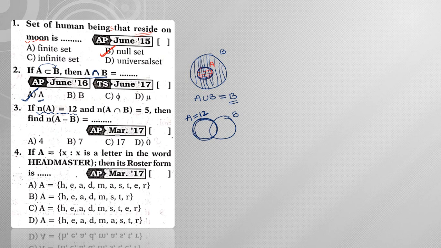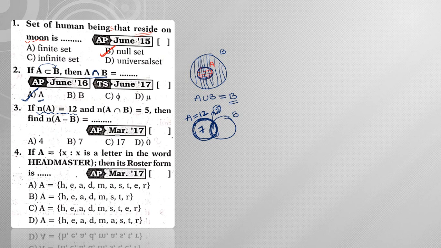Next what he has given, n of A intersection B is equal to 5, that means this part. This is the intersection part, so this part is sharing 5 things. That means clearly if this total is 12, out of this 12 already 5 is taken by the intersection part, that means the remaining 7 will be present inside this particular part.